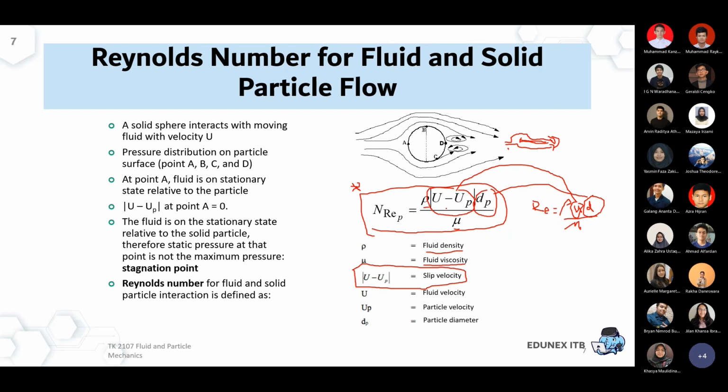So how to calculate the slip velocity, the deviation between the particle velocity and the fluid velocity, and then the diameter of the particle. And of course, because the formula is different, the limit or the boundary between the turbulent and the laminar regimes becomes different.